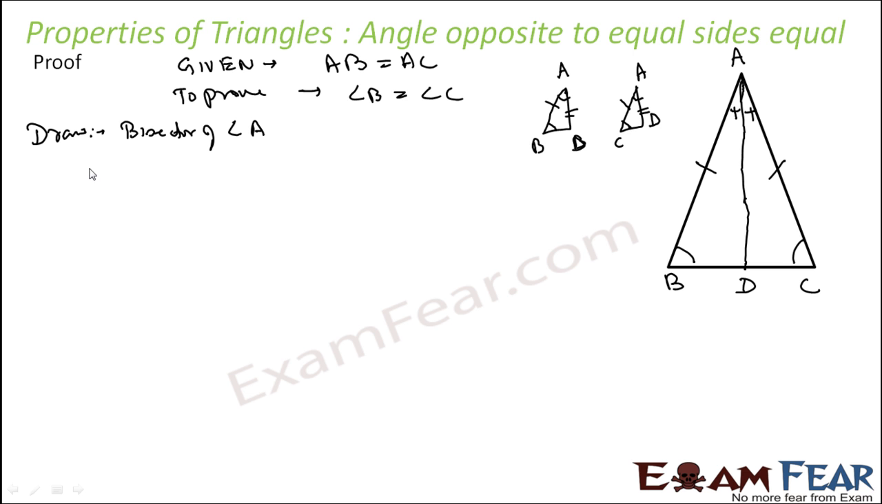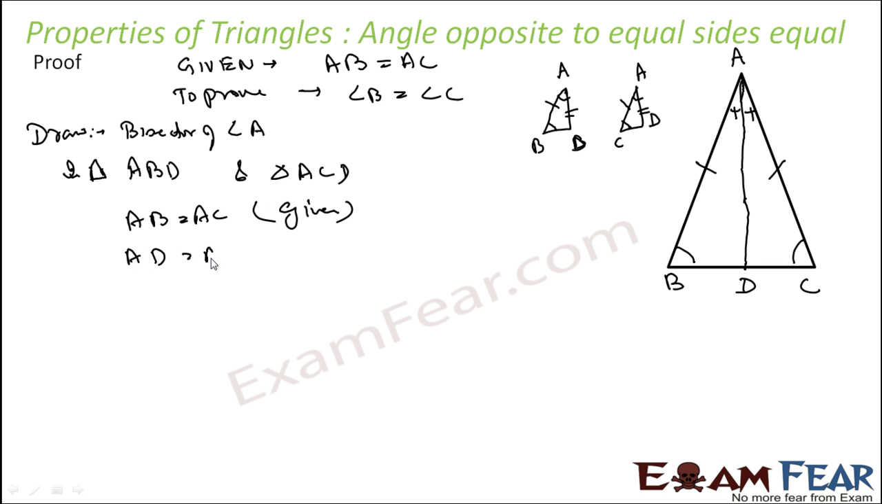So let's do it. In triangle ABD and triangle ACD, I can say that AB is equal to AC, given. AD is equal to AD, common. And then I say that angle BAD is equal to angle CAD, and that is by construction.